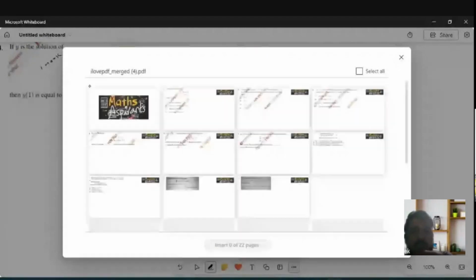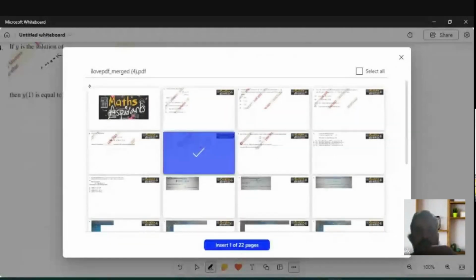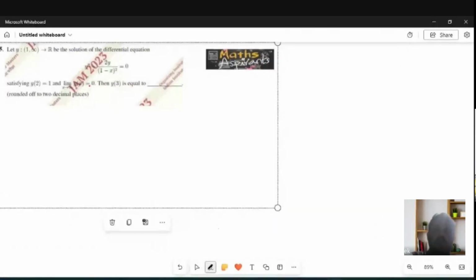Next problem. It's a numerical type, but it's a 2 mark question.